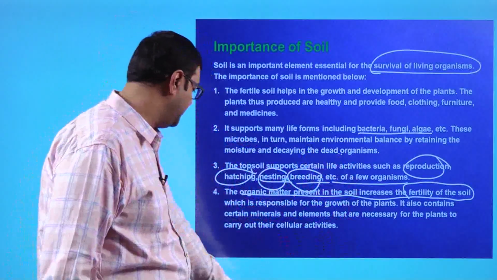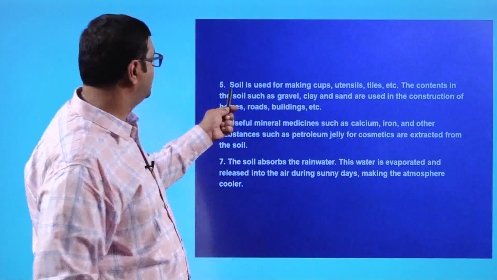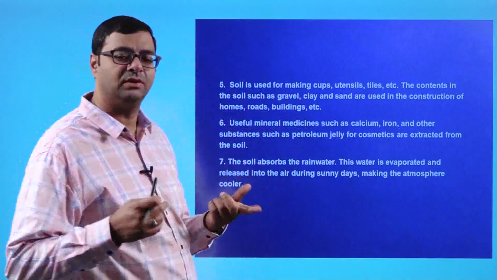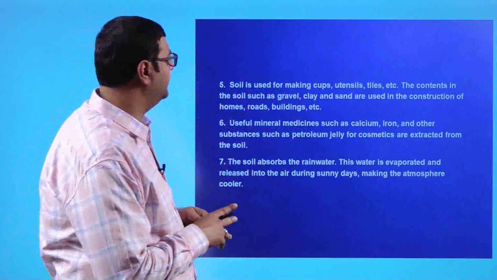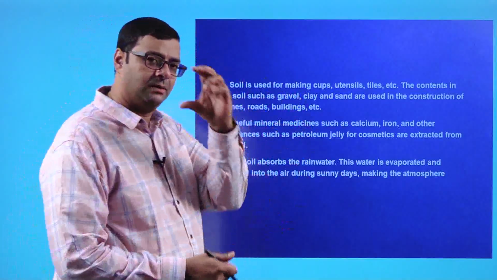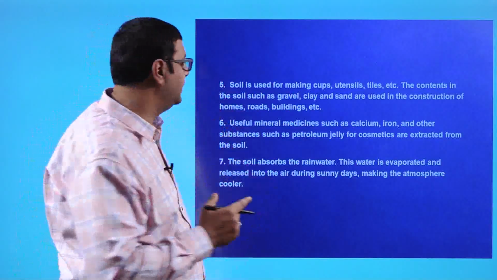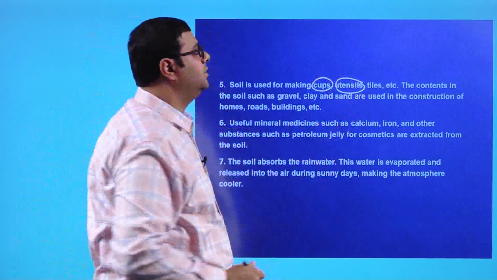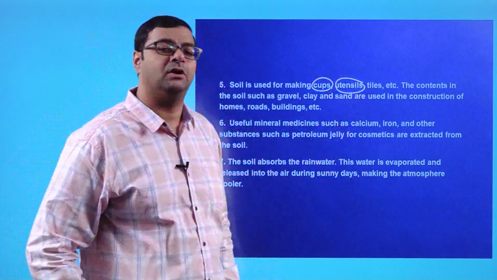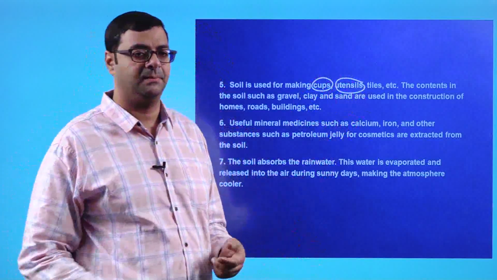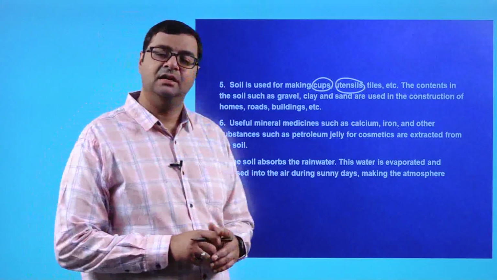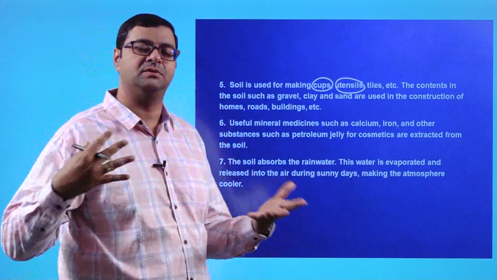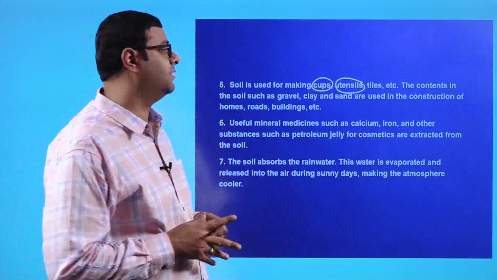Now moving on to the next point. Soil is used for making cups, utensils, tiles. You know that. Cups means the mud cups in which tea is given. Then you have utensils. Early man used to make utensils out of pots. Even today they are present. Then you have tiles. The decorative tiles for homes and washrooms are also made from soil.